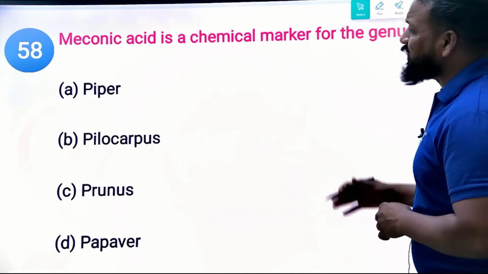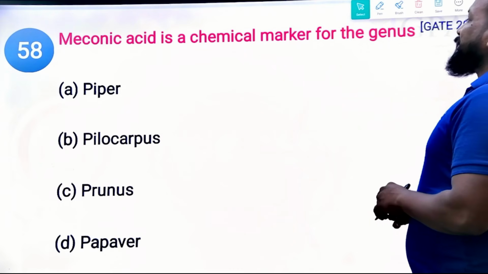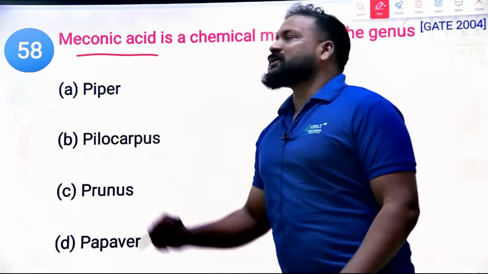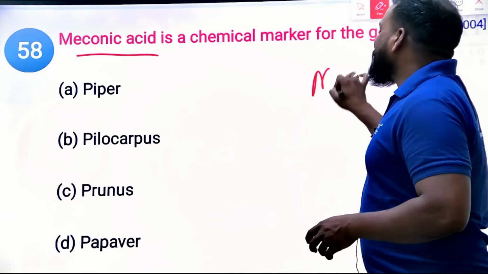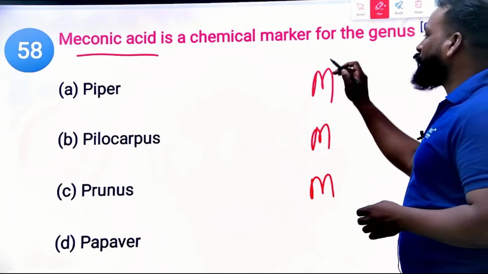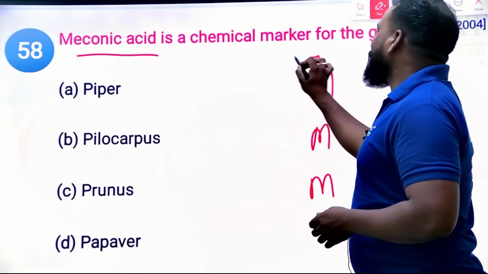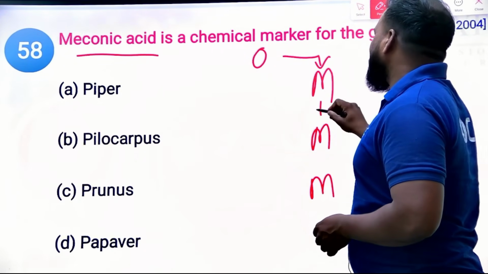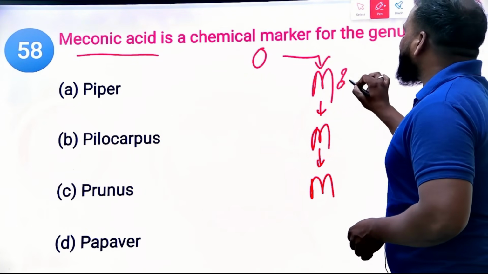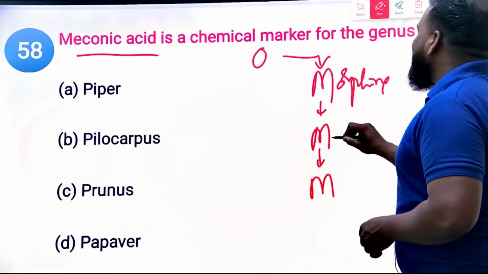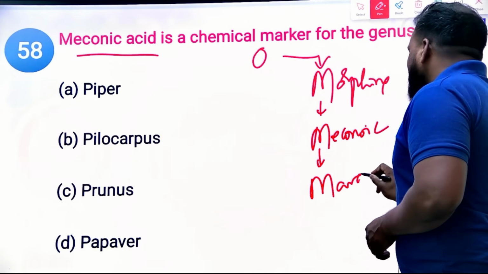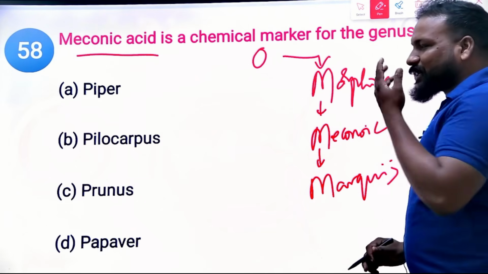Yes, meconic acid is a chemical marker of the genus. Meconic acid has been seen in which one, we have already discussed. M for meconic acid, right? These are the three M's from O, okay? What is the right answer? O for opium, M for morphine, M for meconic acid, and M for Marquis test. With one M you can remember everything.